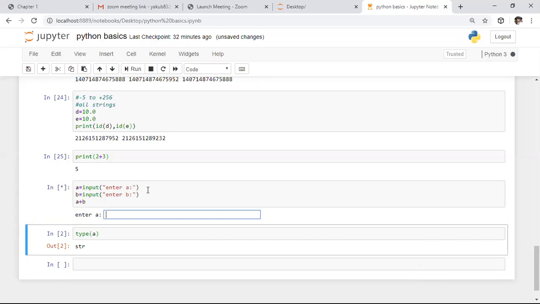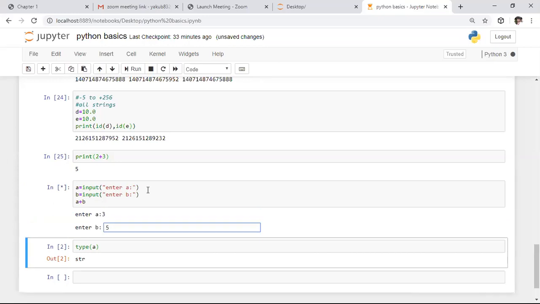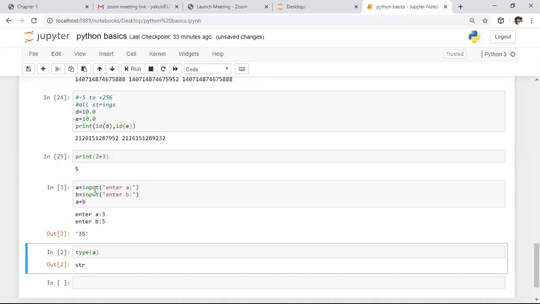Here I'm entering the A value as 3 and the B value as 5. We need to get an output like 8, whereas here we are getting the output 35. Why are we getting this? Because, as it is written here, the input function will return output in the form of a string.